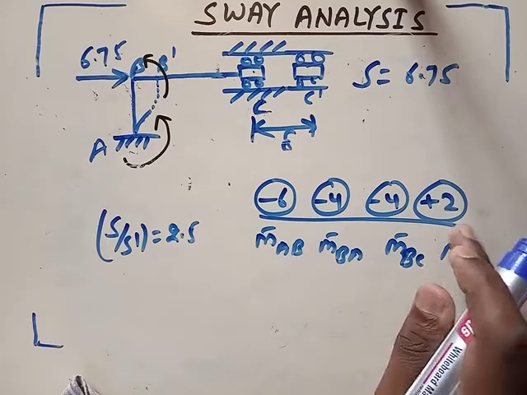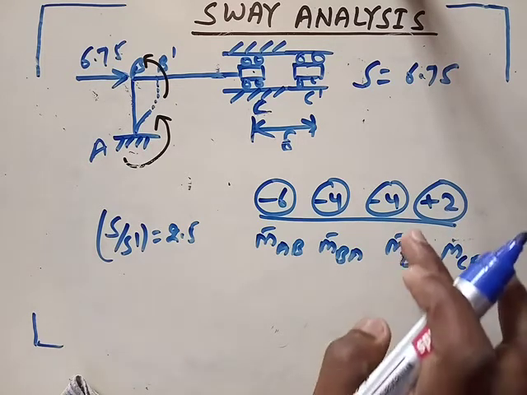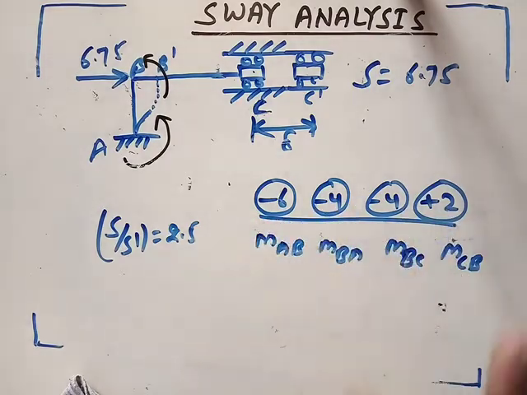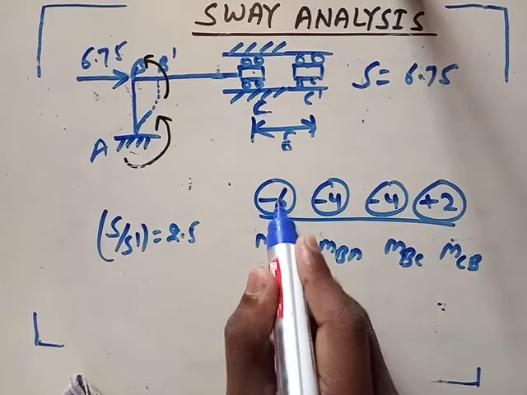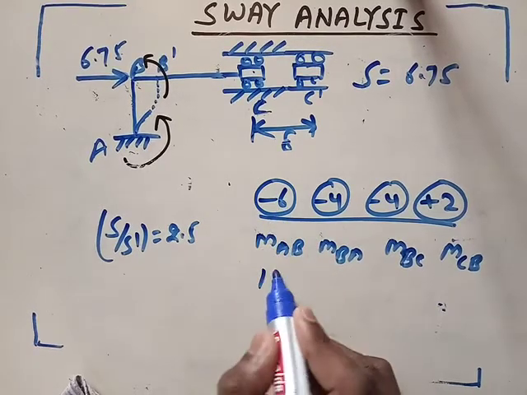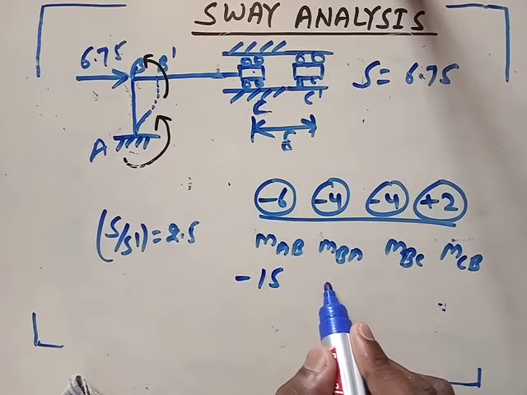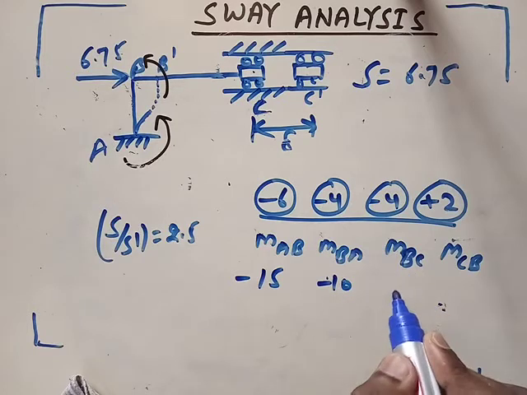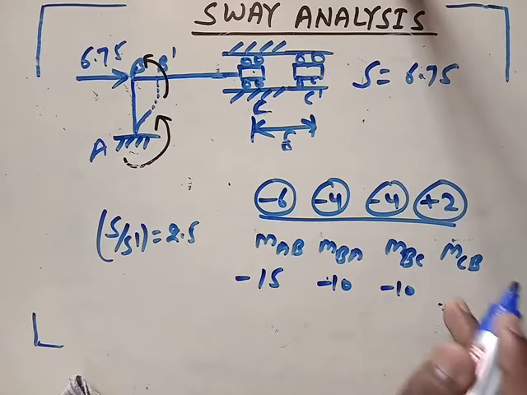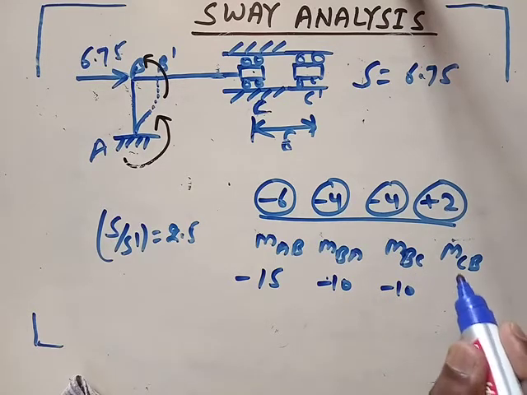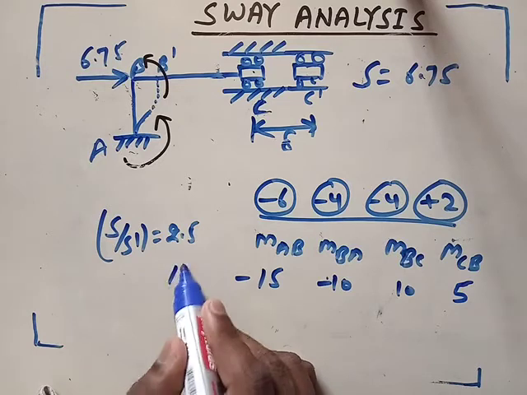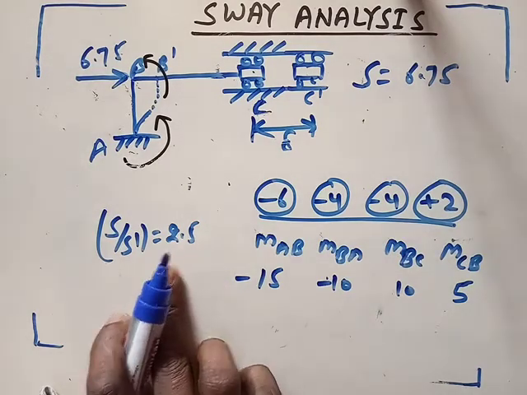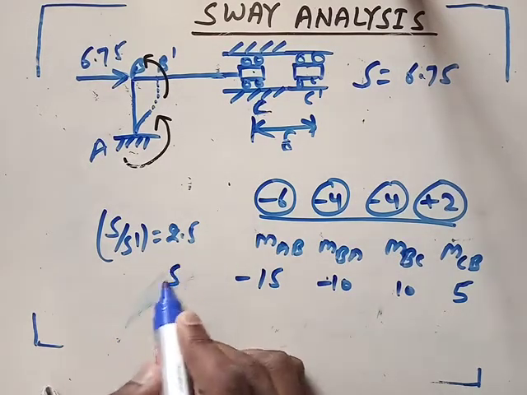This is not friction moment, this is sway moment only. So the values multiplied by 2.5 become 15, minus 15, minus 10, sorry, this is plus 10, and this is 5. So this is your sway moment.